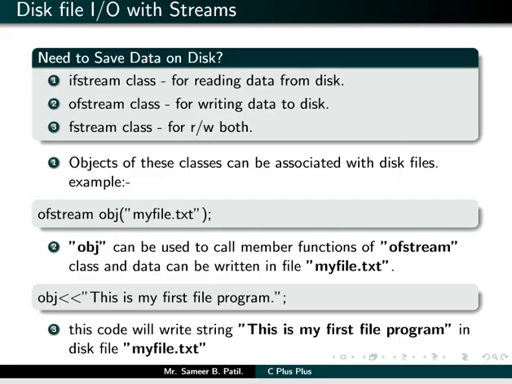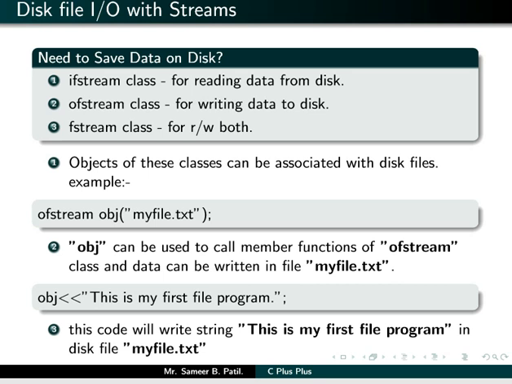If you want to interact with a disk file, you have three options: the ifstream class for reading data from a disk, the ofstream class for writing data to the disk, and the fstream class for both read and write. Objects of these classes can be associated with a disk file. For example, here an ofstream object has been created, and in the round brackets we are passing a file name. This file must be present in the same directory where we are writing the program. Basically it is trying to open a file called myfile.txt and write data inside it.